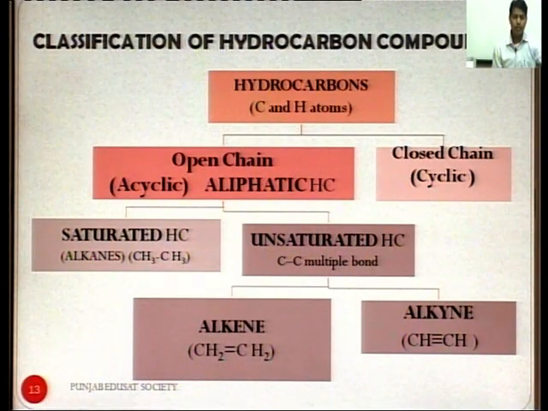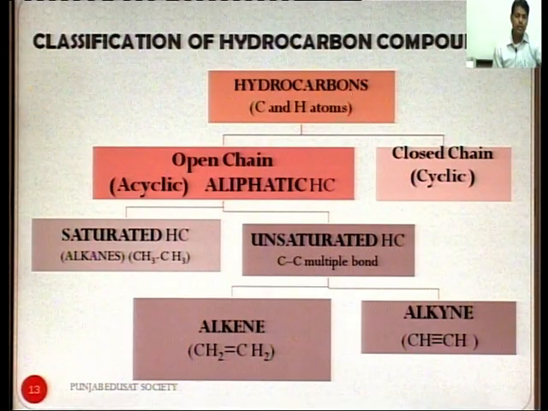So, open chain compounds are further divided into 2 types, saturated hydrocarbon and unsaturated hydrocarbon. Saturated hydrocarbons are those hydrocarbons which have only single bond between carbon to carbon. In unsaturated hydrocarbons, there are multiple bonds in carbon. It may be double bond or triple bond.